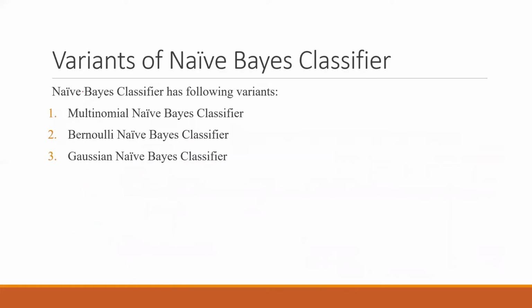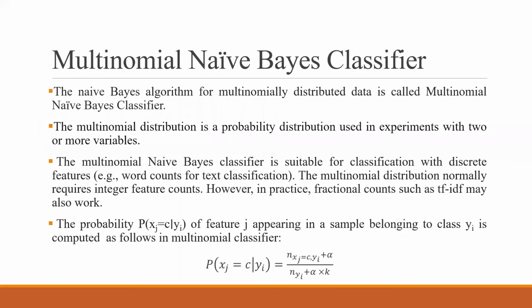Okay. So the naive-Bayes classifier has three types: multinomial naive-Bayes classifier, Bernoulli, and Gaussian. We will be looking into all those three, and let's look into the multinomial first. Multinomial means two or more variables.